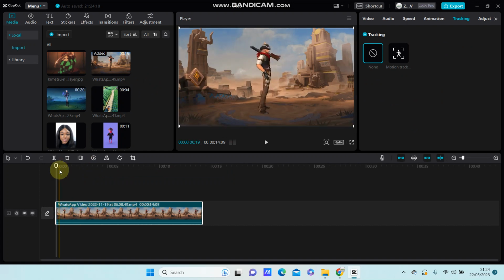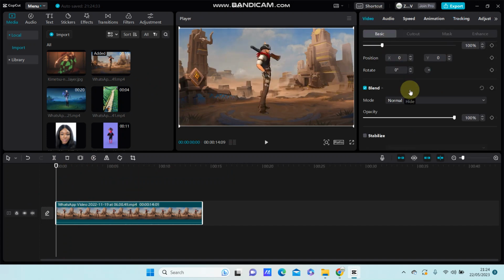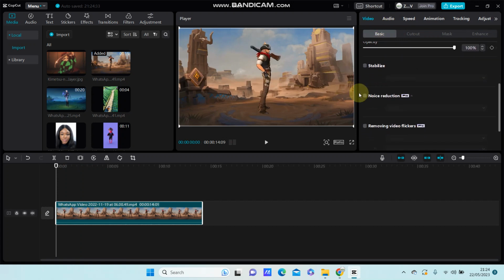So just say this noise video, and to reduce the noise, just select basic and scroll down to find the noise reduction. But it is a pro feature. You can join pro to be able to use this feature. So just turn on the noise reduction and then select the option, weak or strong.